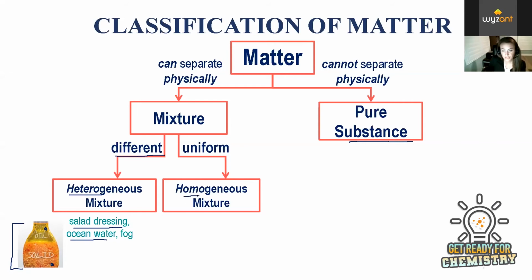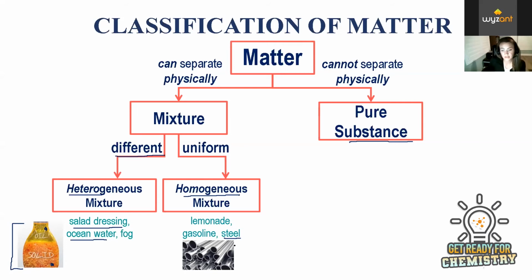And then we have homogeneous mixtures, which are more uniform throughout. These are things like solutions that are evenly mixed throughout. If you were to grab a sample of one of these, for instance lemonade, you would get the same lemonade throughout the whole pitcher that you're pouring out of. And then of course gasoline as well. We try to make sure gasoline is homogenized so that we're getting the same concentration throughout the sample. And steel is another example of a homogeneous mixture.